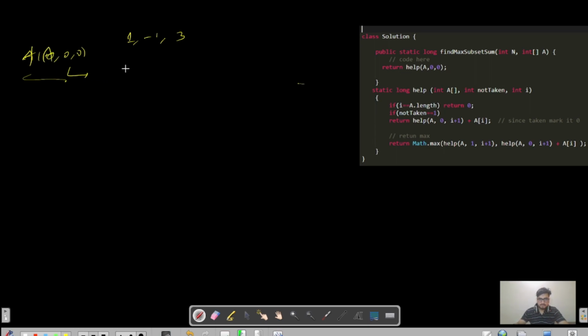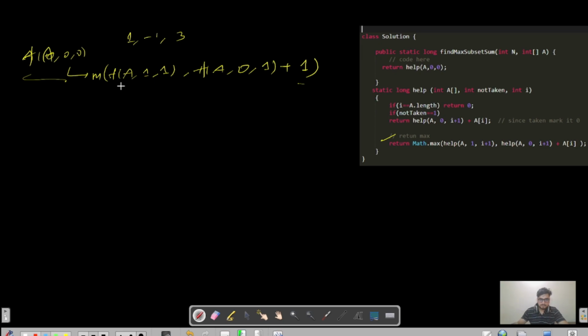First it will call, since the taken state is not equals to 1, that means we will jump onto this second statement. It will return the maximum of function of a, 1, 0 plus 1, that would be 1, function of a, 0, 1 plus the a of 0, that is 1, right? ये हो गया. अब हम दूसरा कॉल इसको सॉल्व करते हैं.